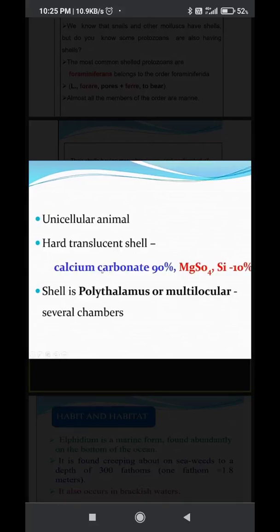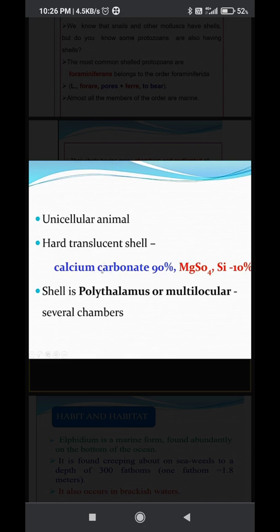Generally, protozoans are unicellular animals. Foraminiferans have a hard translucent shell, present in Polystomella. And one more thing to remember: each pore behaves like a stomium. That is the reason why this organism is also called Polystomella.